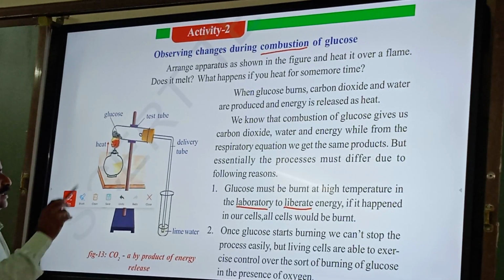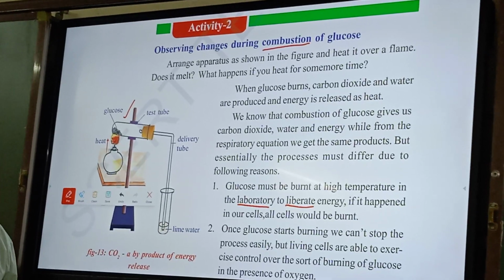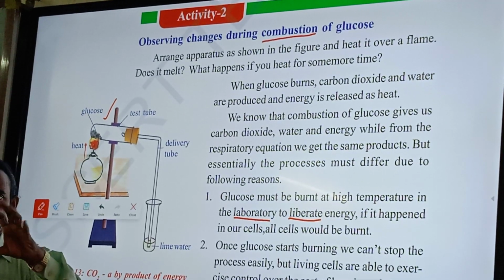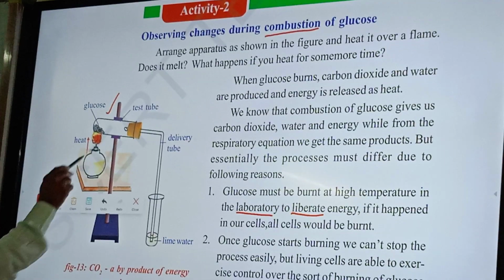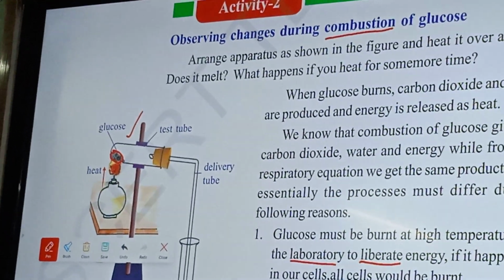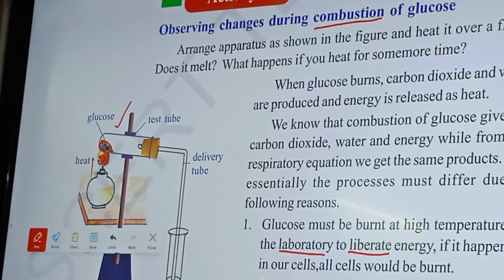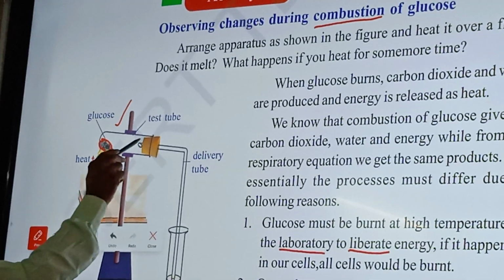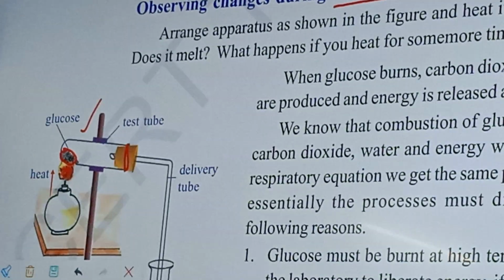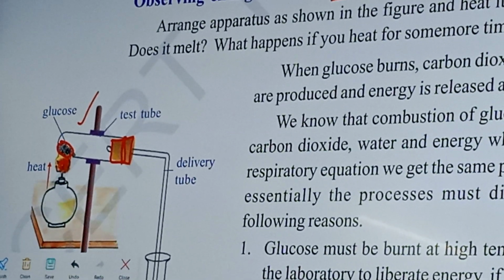Listen. So here we need to take what? A test tube. This is called a test tube. In the test tube, we need to take what? Glucose. This is called glucose. So in the test tube, we are taking glucose. That is sugar. And this test tube has a narrow mouth, and it is fitted with a cork. This is called a cork.